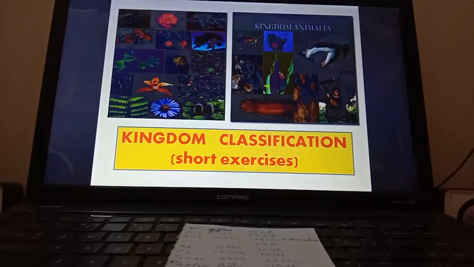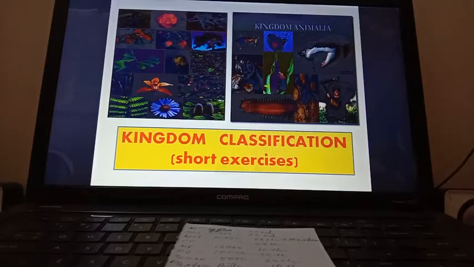Number 4, Hydra, Aurelia, Metridium, Planaria. In that Planaria, rest are the examples of phylum Coelenterata. Number 5, Earthworm, Ascaris, Nereis, Leech. In that Ascaris, rest are the examples of phylum Annelida.